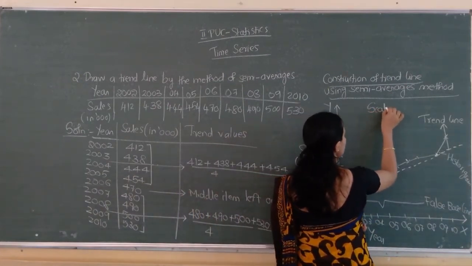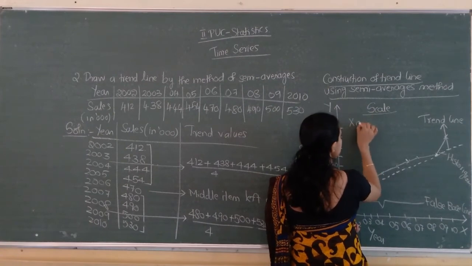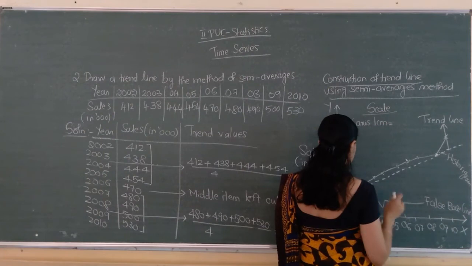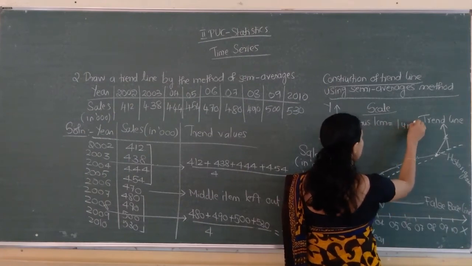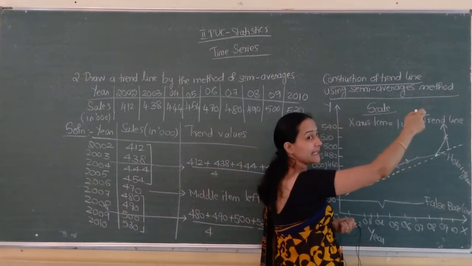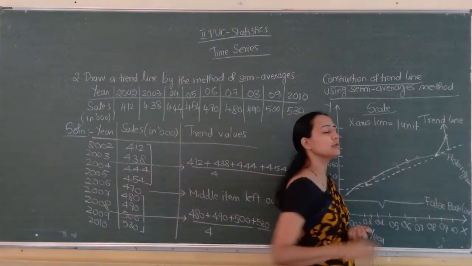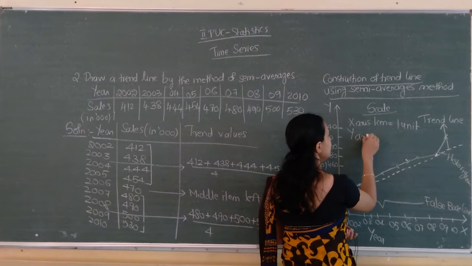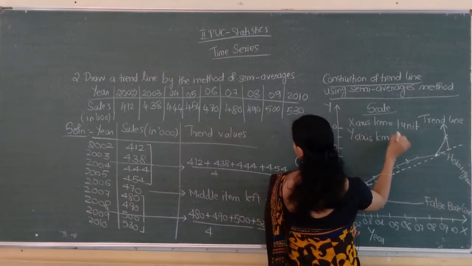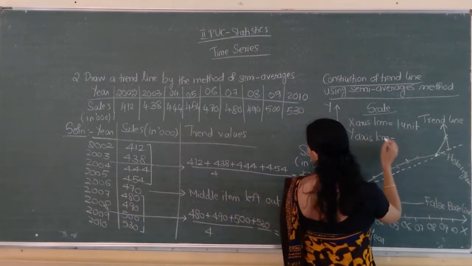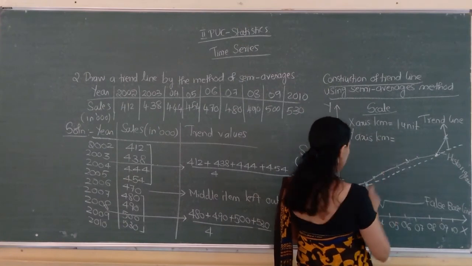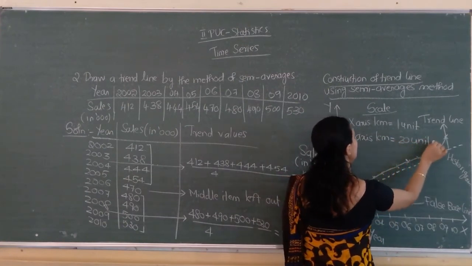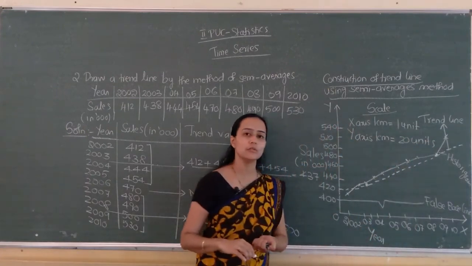Next, the scale must be there. Scale: x axis, 1 centimeter equals 1 unit or 1 year. You have to write it in the top right corner, but here, due to lack of space, I am writing it here. Y axis, 1 centimeter equals how much? Sorry, on the y axis, 1 centimeter equals 20 units.